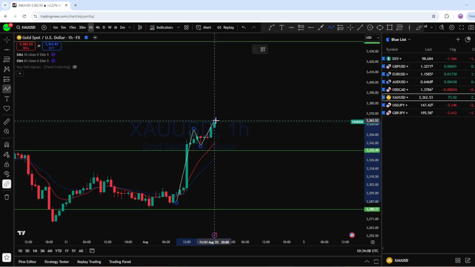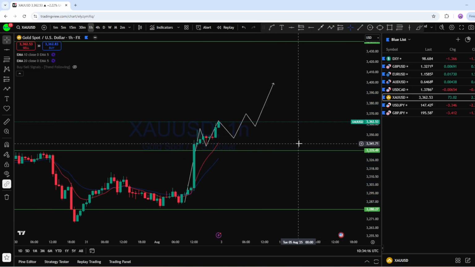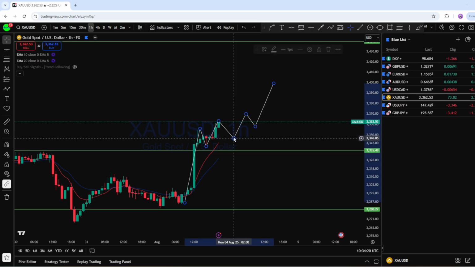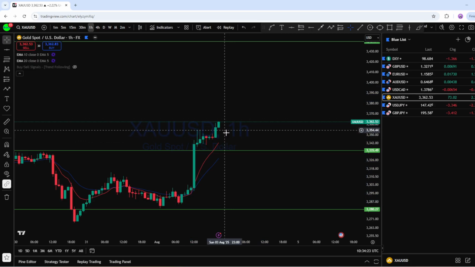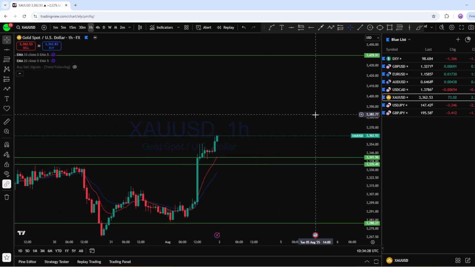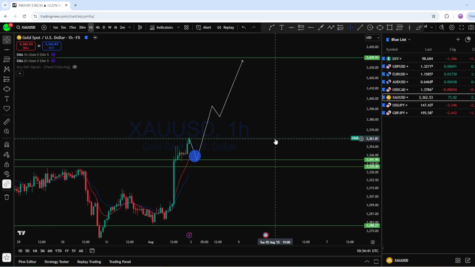So the best area that we can look for a potential entry is after an initial pullback or any of these swing lows, as it is a strongly uptrending market. We might see at any point the price break any of these swing lows, and with price action confirmation, this is where we will be looking for a potential bullish entry opportunity on XAUUSD. As soon as we find a suitable entry, we will be looking for a bullish entry with a high probability trade setup. Now let's look at dollar yen.